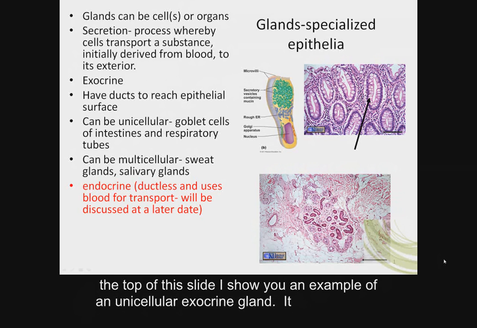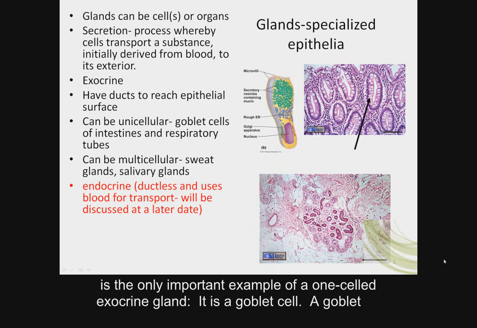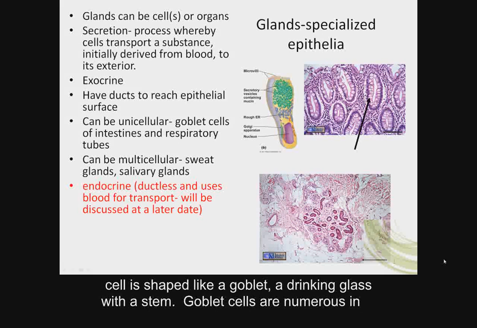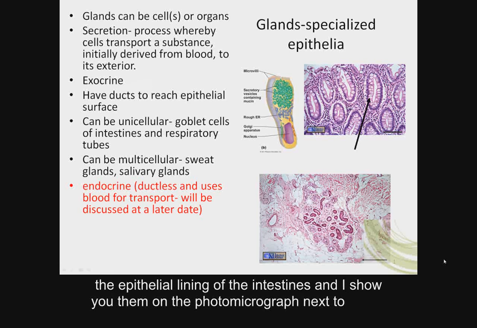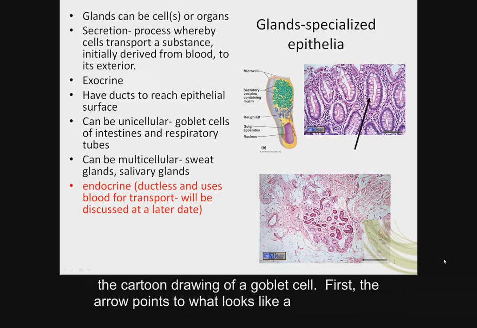At the top of this slide, I show you an example of a unicellular exocrine gland. It is the only important example of a one-celled exocrine gland. It is a goblet cell. A goblet cell is shaped like a goblet, a drinking glass, with a stem. Goblet cells are numerous in the epithelial lining of the intestines, and I show you them on the photomicrograph next to the cartoon drawing of a goblet cell.